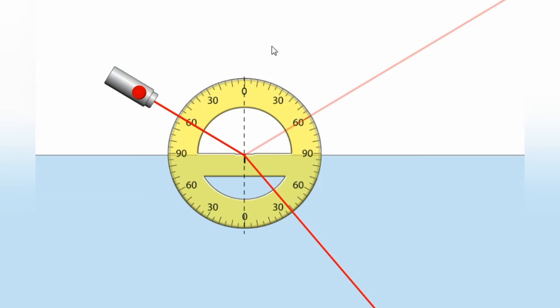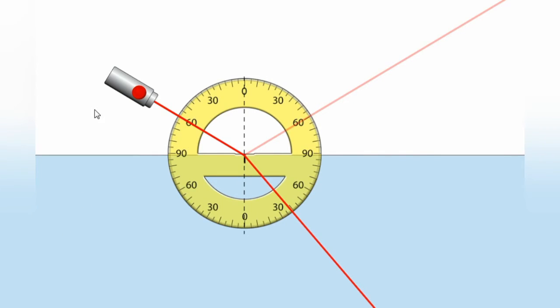In this case, you can see the mediums also. The ray is traveling from the rarer medium, the air medium, into the water medium. So in that case, the ray is bending towards the normal. So this air medium can be considered as a rarer medium, and this water medium can be considered as a denser medium.